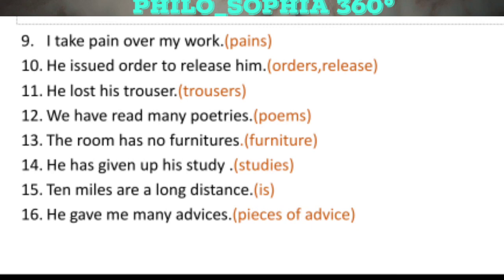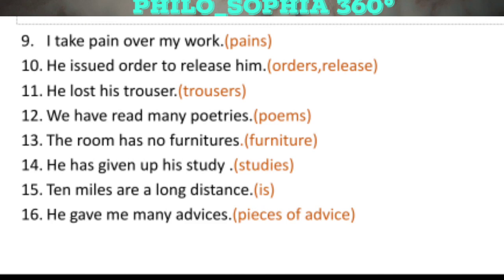So 10 miles is a long distance. 10 miles in itself is a unit, and one unit will be denoted by or will be linked with the singular form, and the correct sentence will be 10 miles is a long distance. R will not be used here.